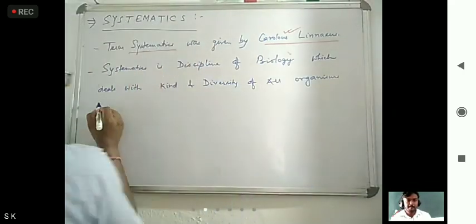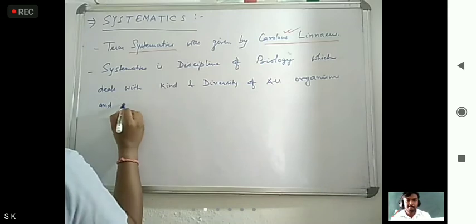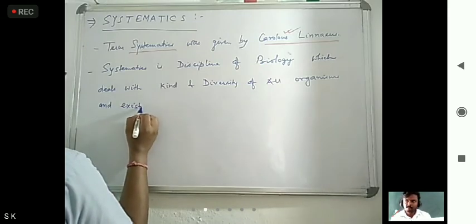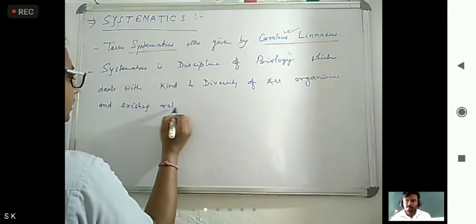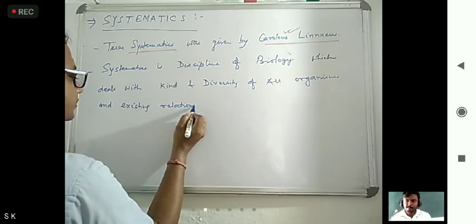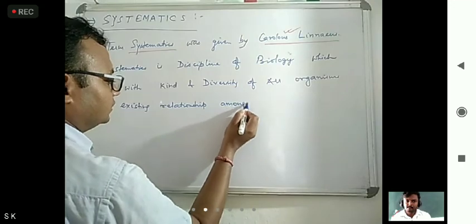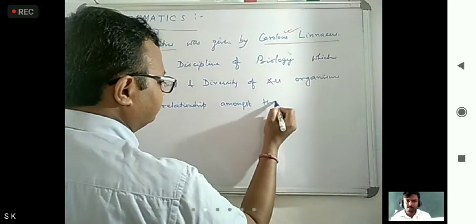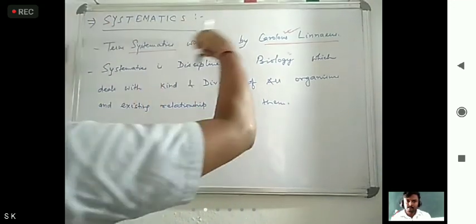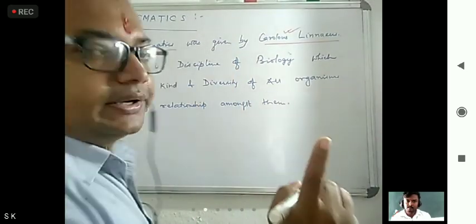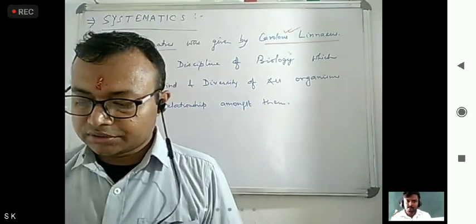And existing relationships among them. Okay, so this is known as what? Systematics. This is known as systematics.